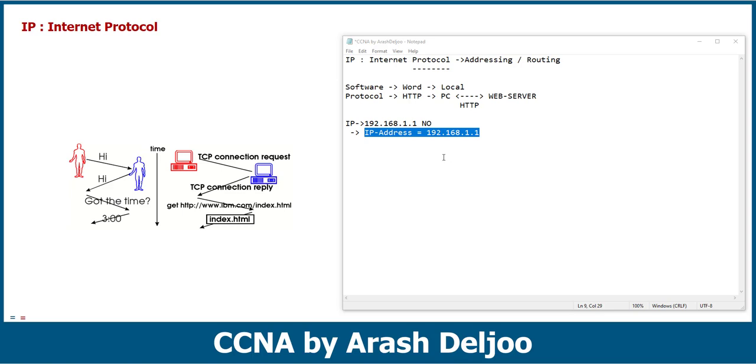Okay, let me talk about the protocol. Until now, we learned about the difference between protocol and software. Software versus protocol is the first thing that we learn in this course. Now I'm going to talk about protocols in the CCNA course, because we are talking about communication between systems. We need to learn about protocols, not software. Here we don't have any local software, we have only protocols.